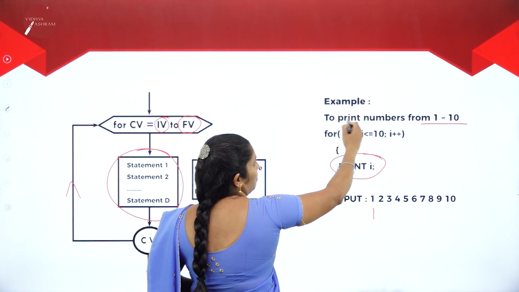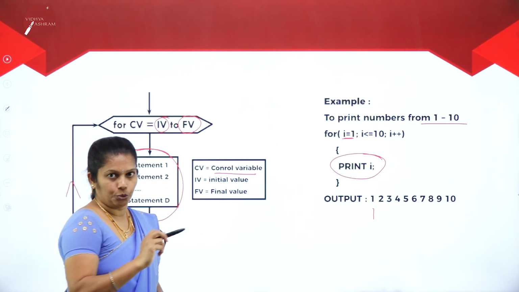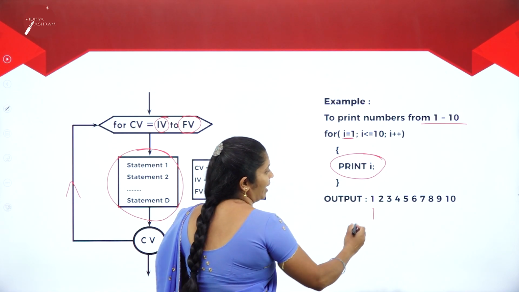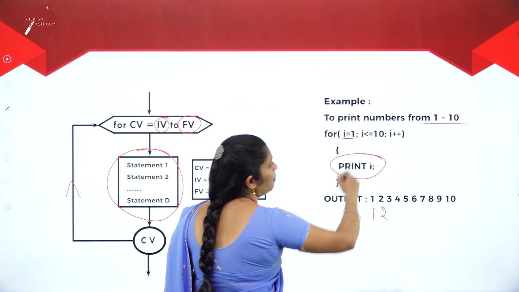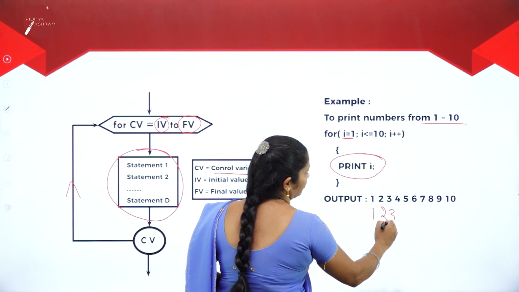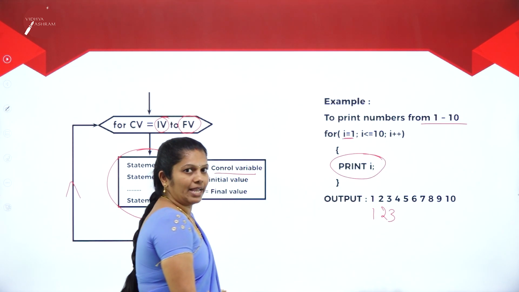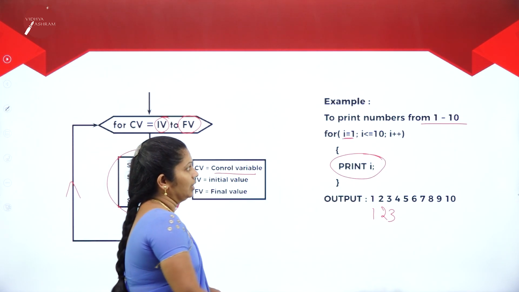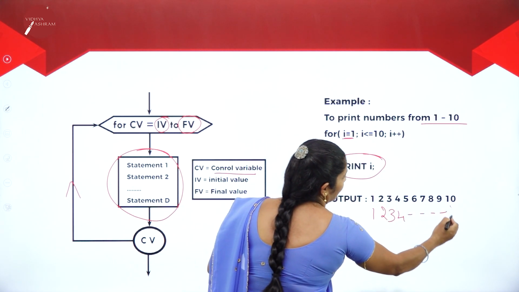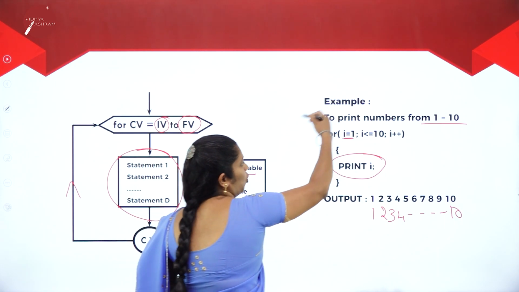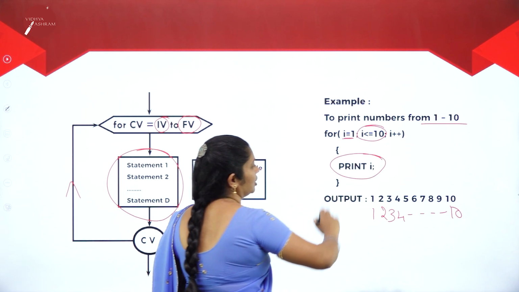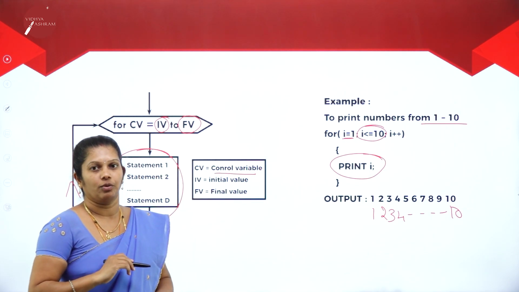Then once again it will go back to the loop. i will increment by 1. Now it is 2. It checks the condition. 2 is less than 10, so it will come into the loop and print 2. Then once again it goes back to the loop. Now i is 3. Check the condition. Condition satisfied. Then it will print 3. Then i is incremented by 1, now i is 4. It checks the condition and prints 4. Like this, up to 10 it will print. After printing 10, once again it will go back to the loop and i now becomes 11. Then it checks the condition. Condition not satisfied. Then finally it comes out of the loop.